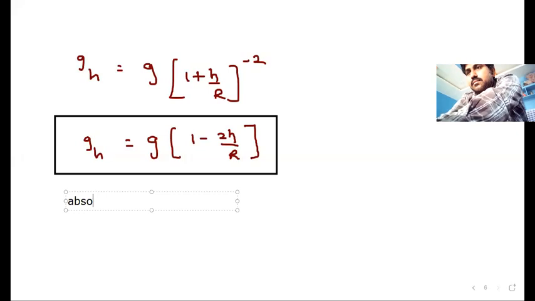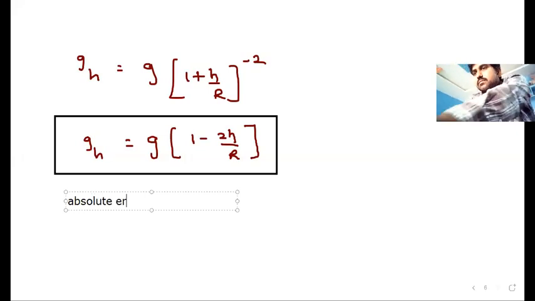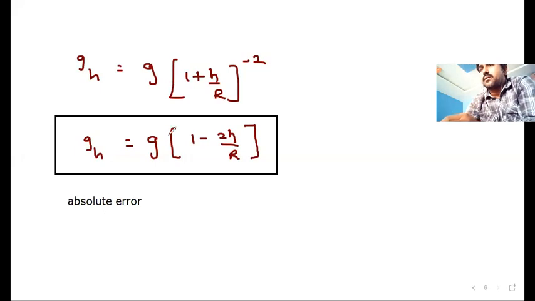Absolute error. Absolute error in G value is nothing but G minus GH.